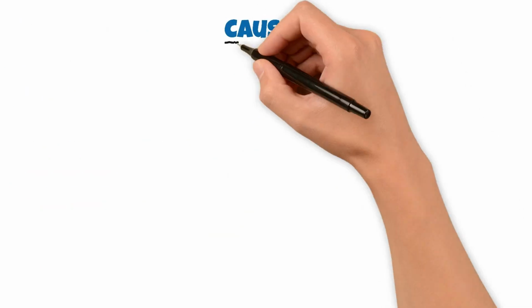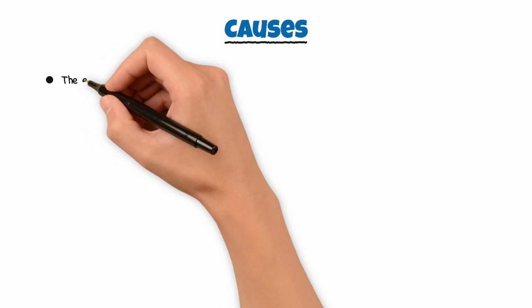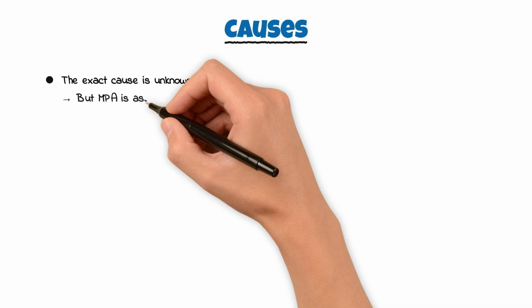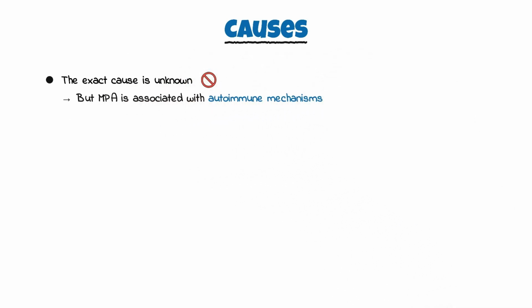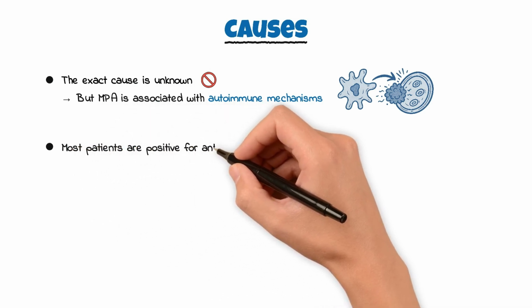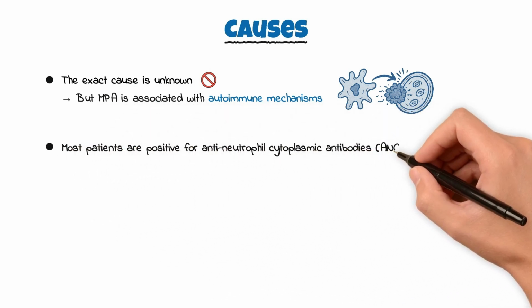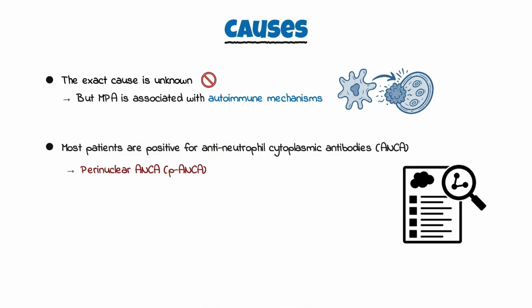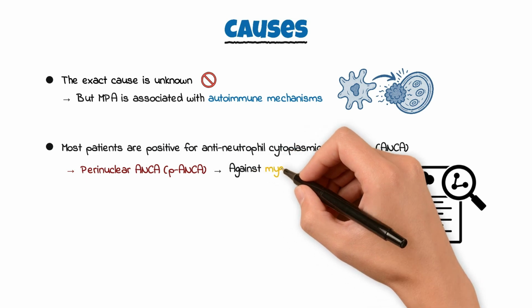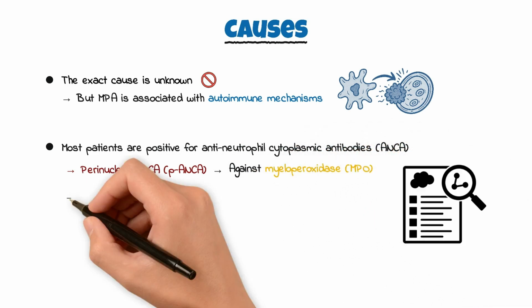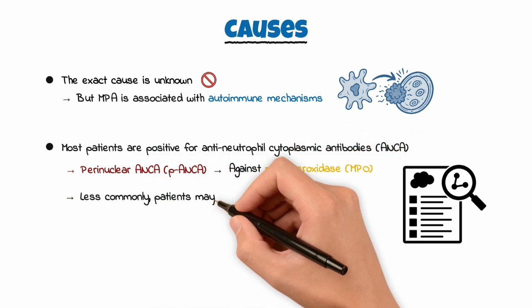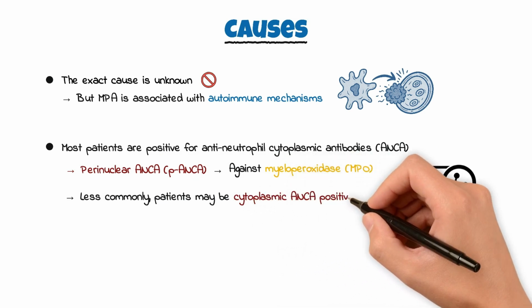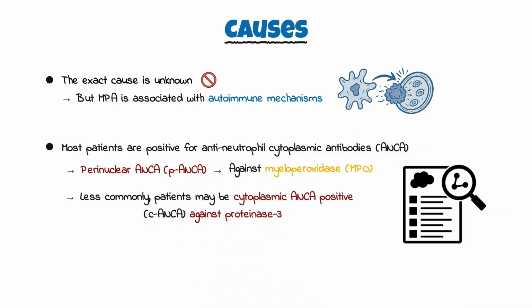Causes. The exact cause is unknown, but microscopic polyangiitis is associated with autoimmune mechanisms. Most patients are positive for anti-neutrophil cytoplasmic antibodies, ANCA, typically perinuclear ANCA, p-ANCA, directed against myeloperoxidase, MPO. Less commonly, patients may be cytoplasmic ANCA positive, c-ANCA, against proteinase 3.